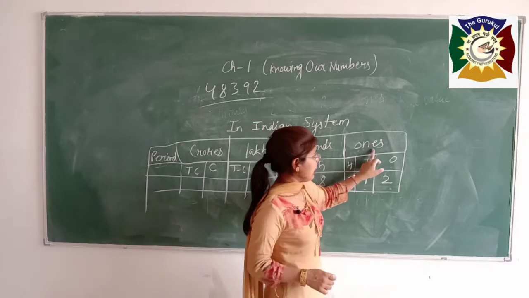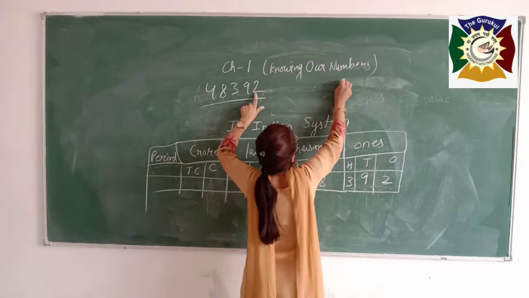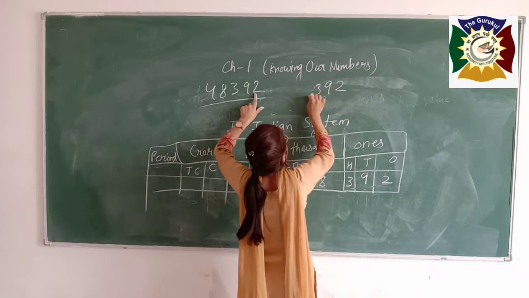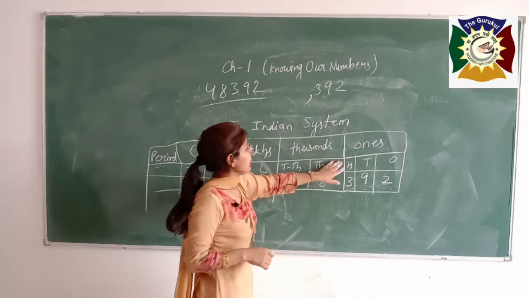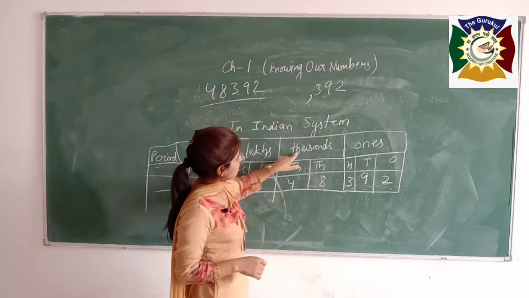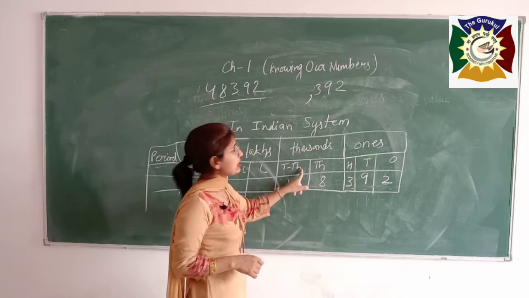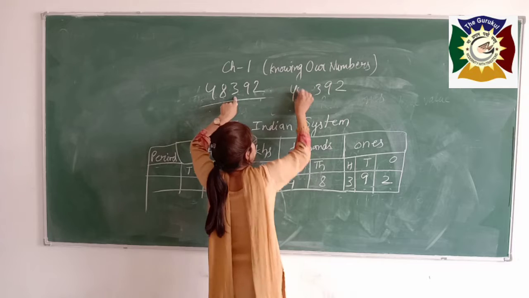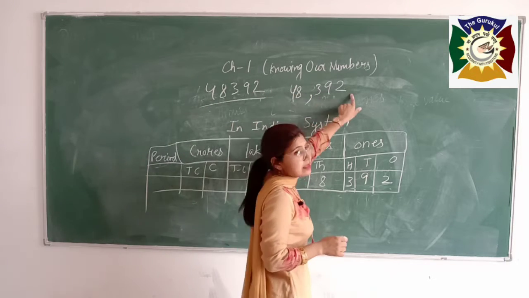Like here in the ones period, 1, 2, 3, 3 digits we have. That is 392. A comma we have to put here to separate the number from the different period. Like it is the thousands period, and in this 2 are given, 1,000 and 10,000. That is 48. This is the representation of the given number in the Indian system.